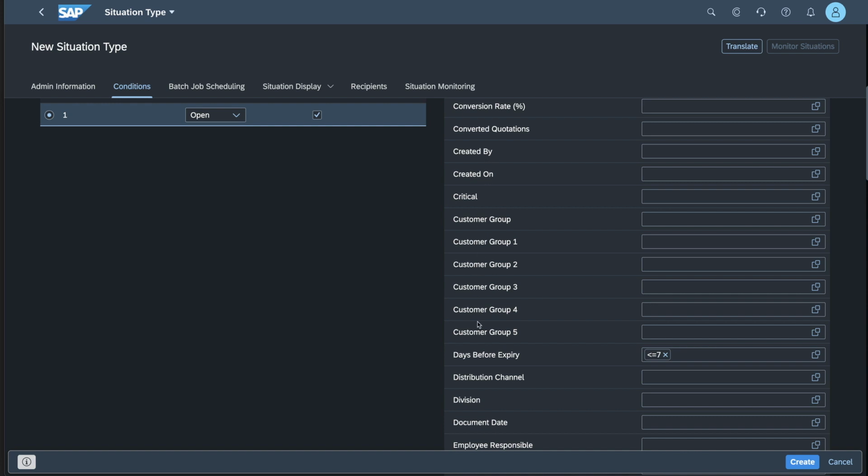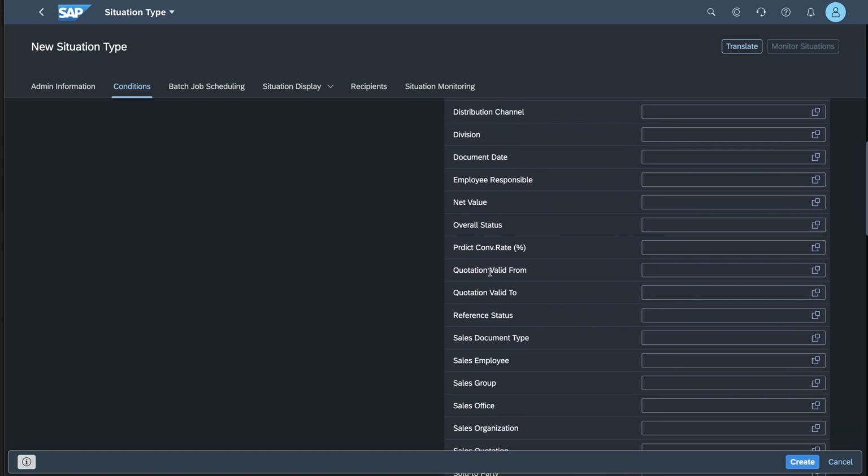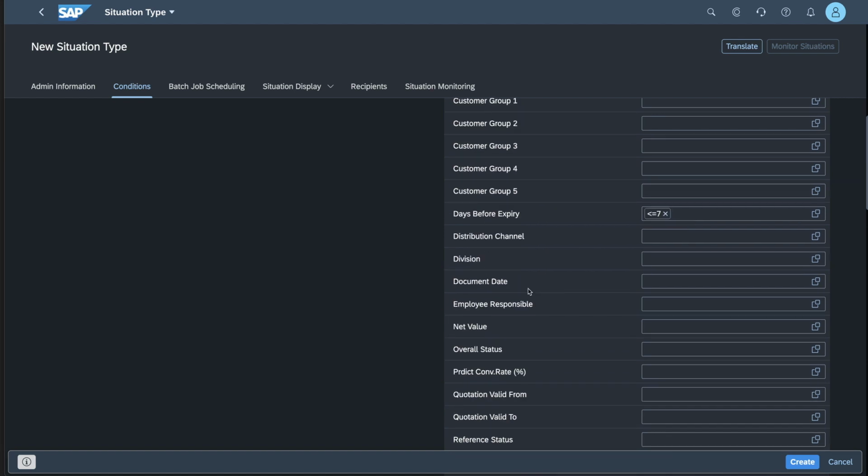Here, for example, we can see parameters that pertain to sales data, and obviously quotations in this case, which would not be pertinent if we were trying to set up a situation in the context of manufacturing, where potentially there we would be looking at production orders, MRP controllers. So each situation type will provide a set of parameters that are relevant with regards to the situation that we are trying to set up.